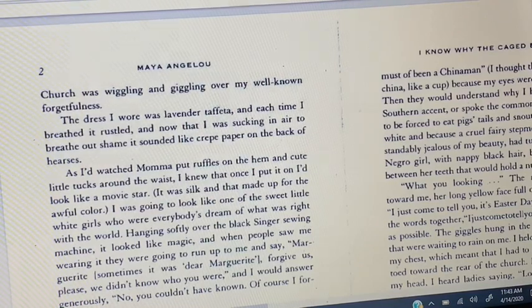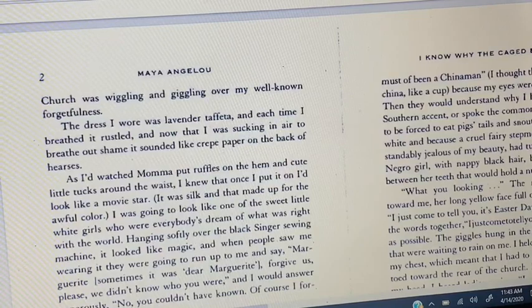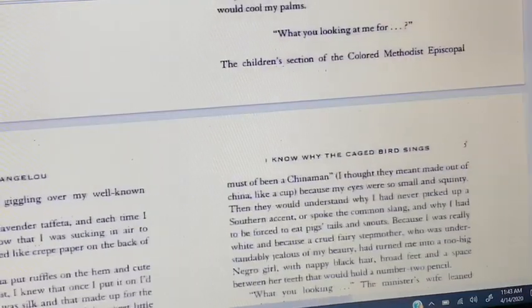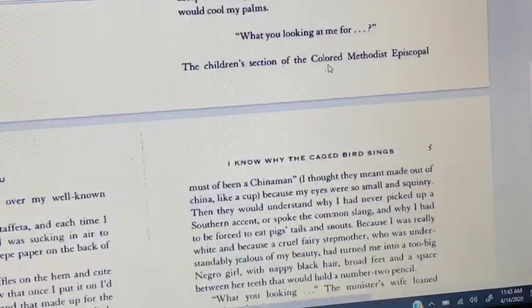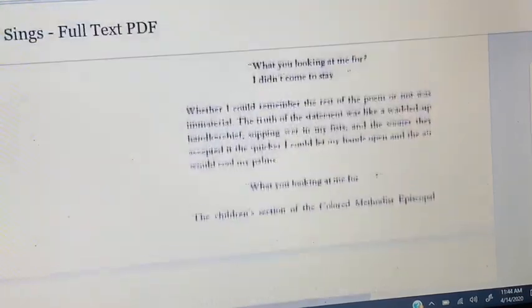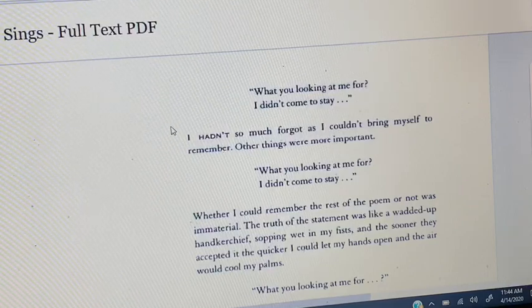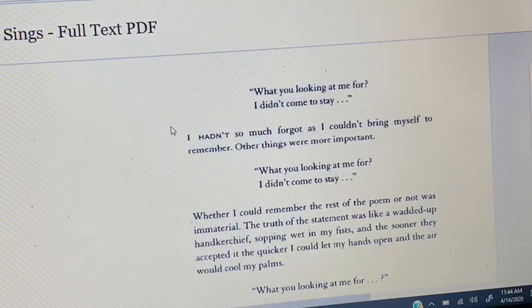Okay, so let's just stop right here and begin to make some sense of our annotation process. So the first thing I'm noticing is right here, the Colored Methodist Episcopal Church. That's our setting. So we know that we're in a church. And we know that we're dealing with the children's section, so we can tell that we're focused on children that are in the church. I also look right up here, and it says, I hadn't so much forgot as I couldn't bring myself to remember. So I know there's a first-person narrative.